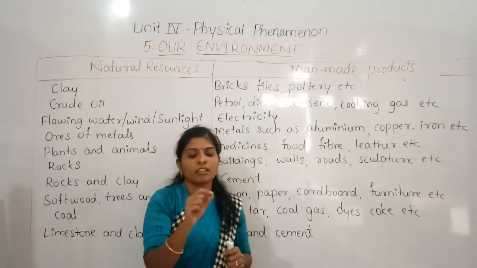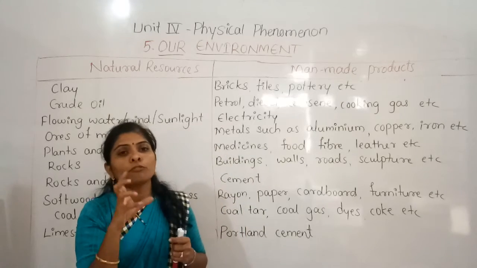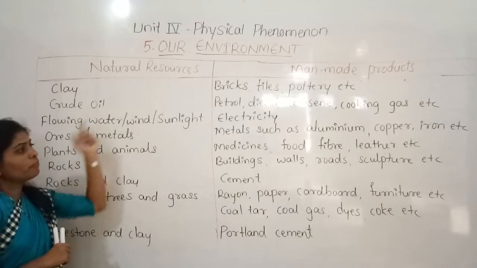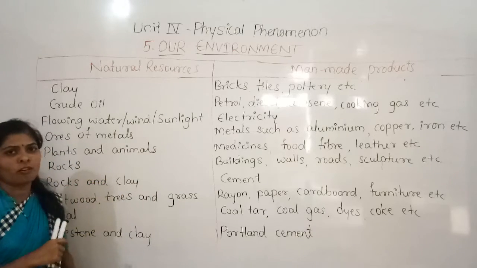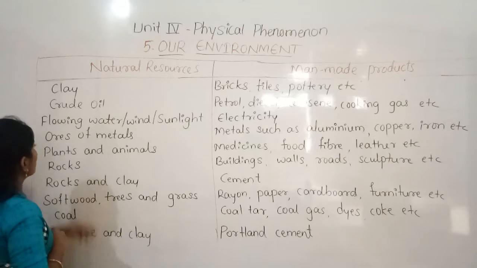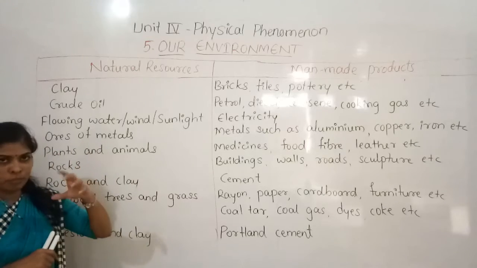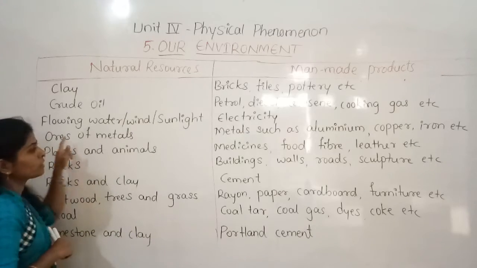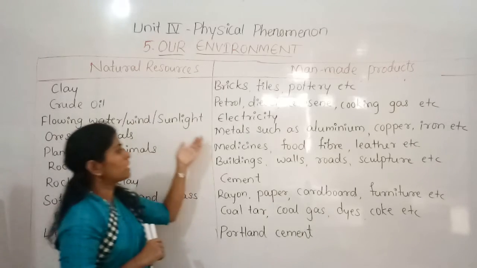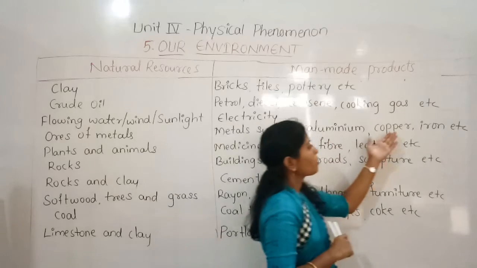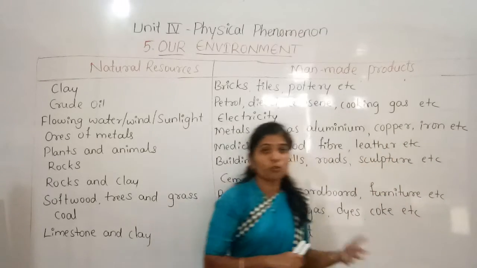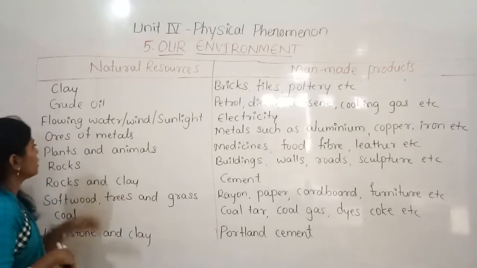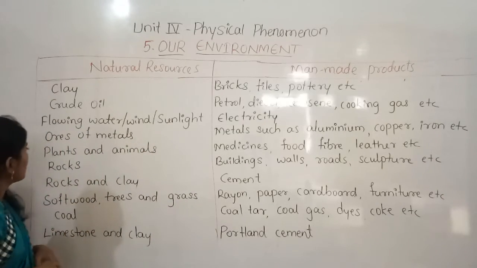By extracting the ore, we obtain the metals. The ores of the metals are present in the soil, and these metals are extracted from the ores, metals such as aluminium, copper, iron, gold, silver. Likewise, the metals are obtained from the ores.